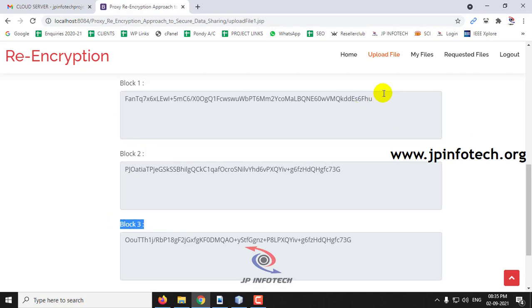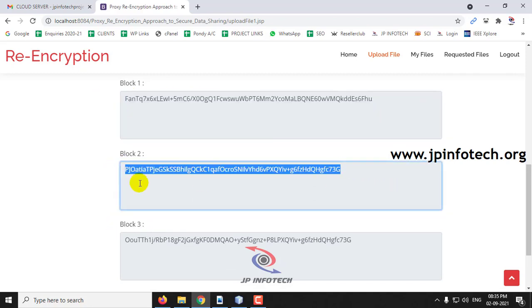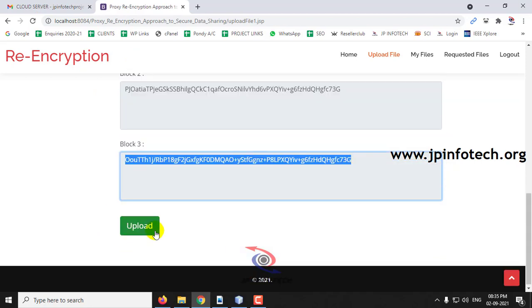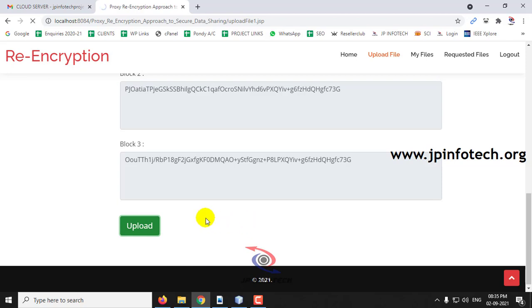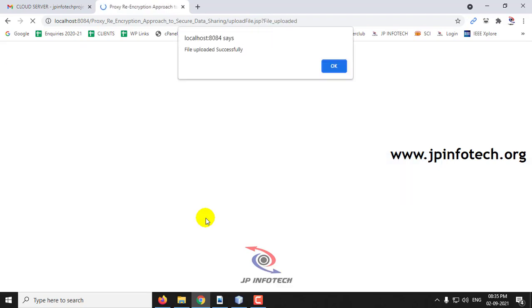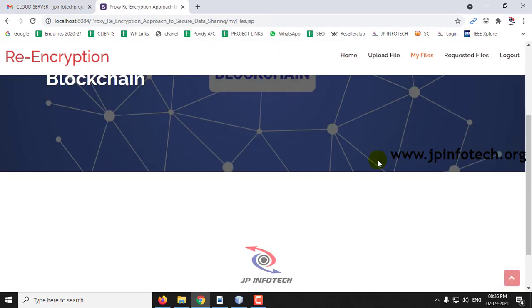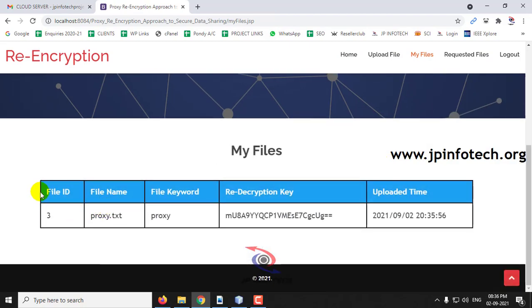And you cannot see the content, it has been encrypted, it has been hashed here, and here you can see those blocks. So now after splitting up the blocks, only then the files will be uploaded into the cloud service provider. So just click the upload button. Now the file is being uploaded, and now you can see the message file uploaded successful, and click OK. And now if you go to my files, you can see the file that has been uploaded with the file ID, name, file keyword, decryption key, uploaded date and time.